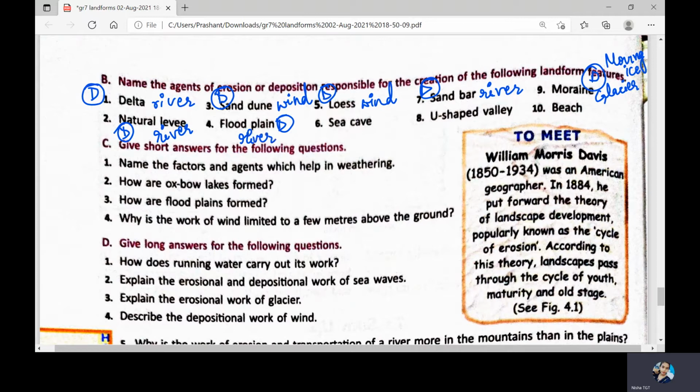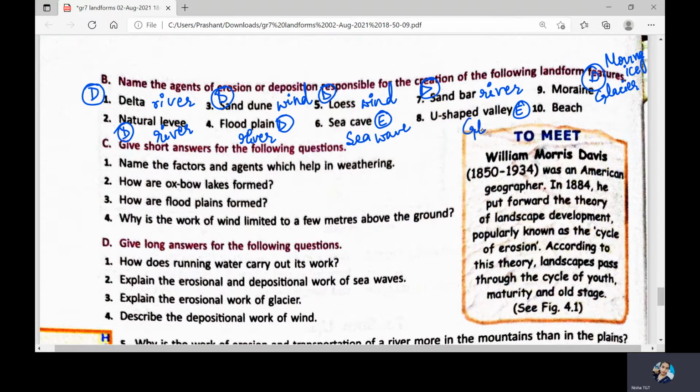Then sea cave. This is erosion. Right, erosion. E for erosion, D for deposition. And the agent here for this erosion is sea wave. Then U-shaped valley. Again, this is erosion.